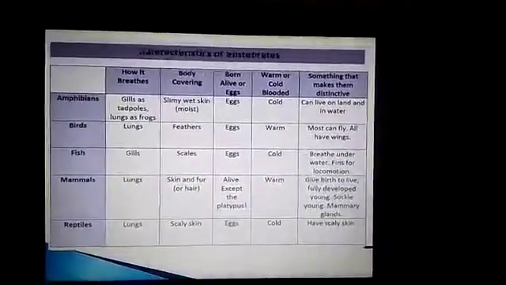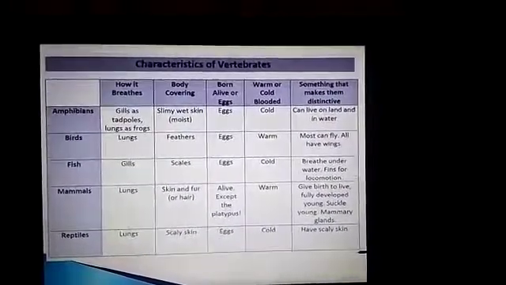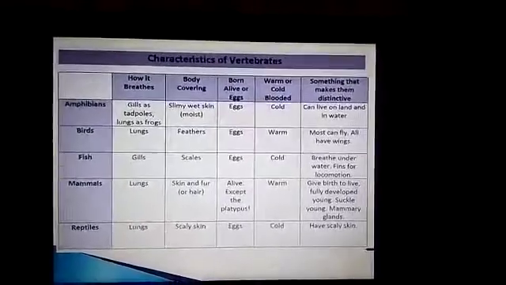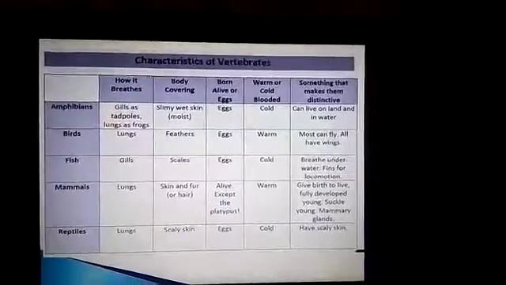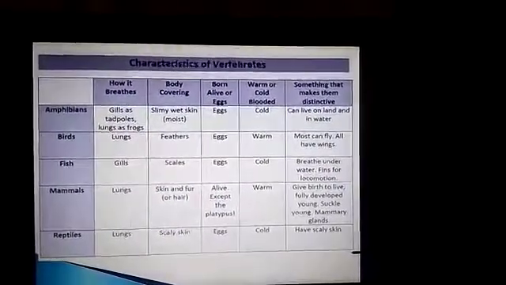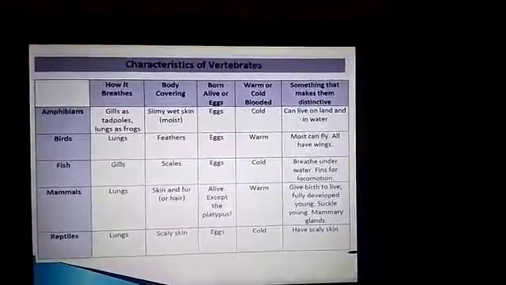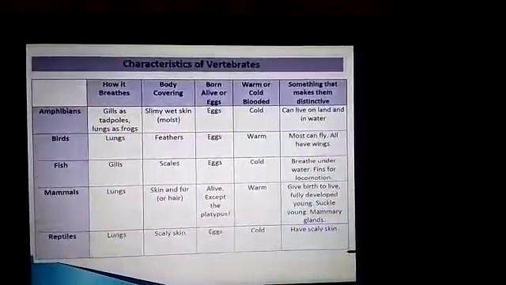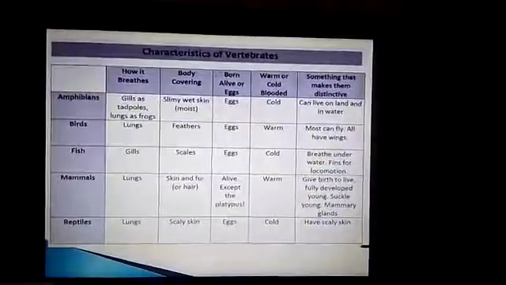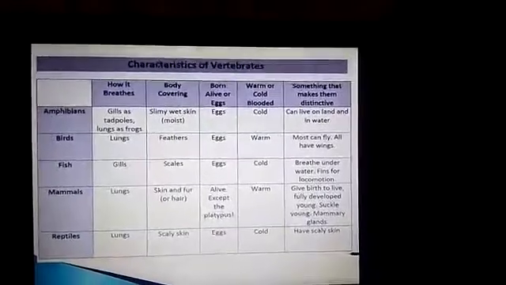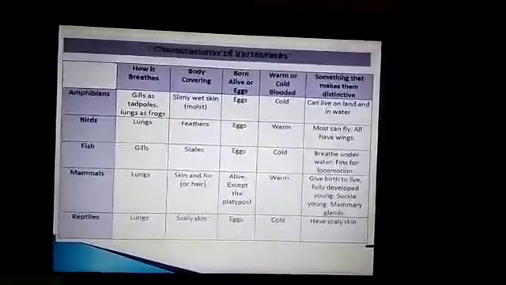So these are the vertebrates, that is, amphibians, birds, fish, mammals and reptiles. If you take the category-wise order, first comes fish, next amphibians, next reptiles, next birds, next mammals, as per the phylum developing order. In the next class, we will discuss binomial nomenclature, that is the scientific names, how scientific names are given to the animals.